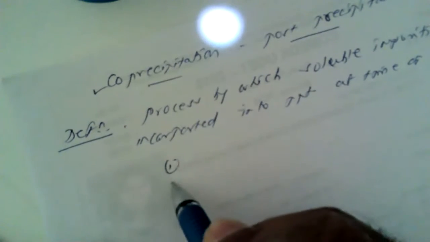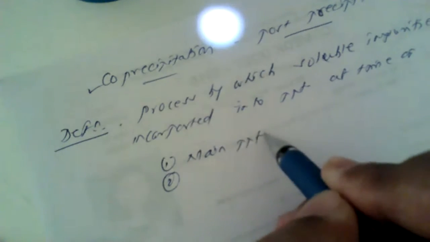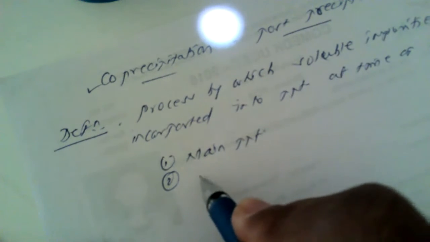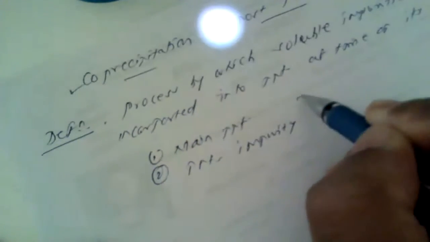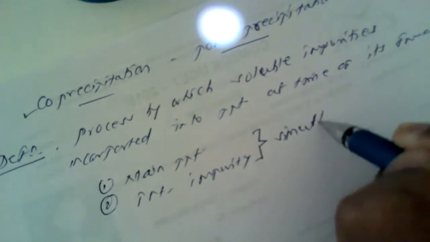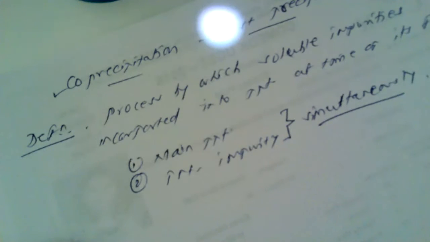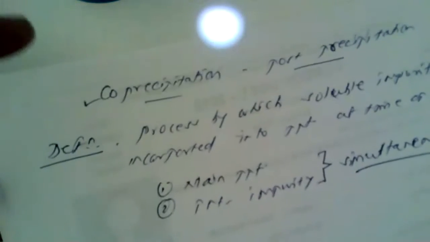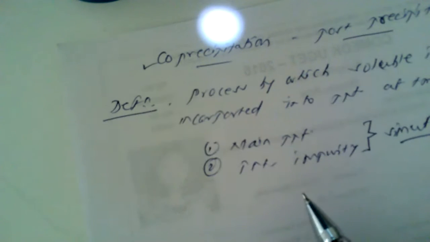That means here two different phenomena take place. That is, first the formation of a main precipitate, and second the formation of a precipitate of impurity. So these two processes take place simultaneously. This is known as co-precipitation, the precipitation of impurities with the main precipitate. So this is how we can define the process of co-precipitation.